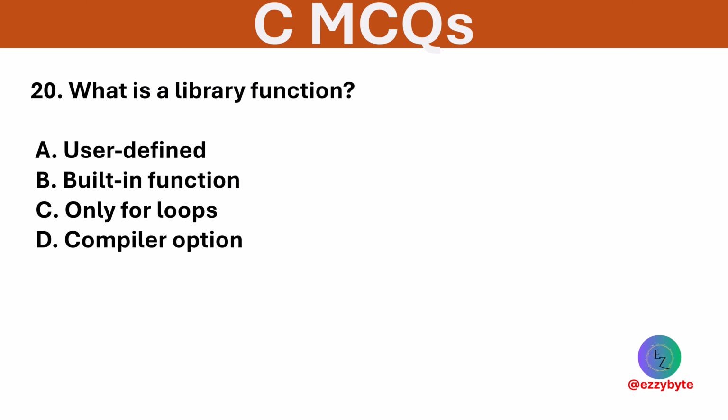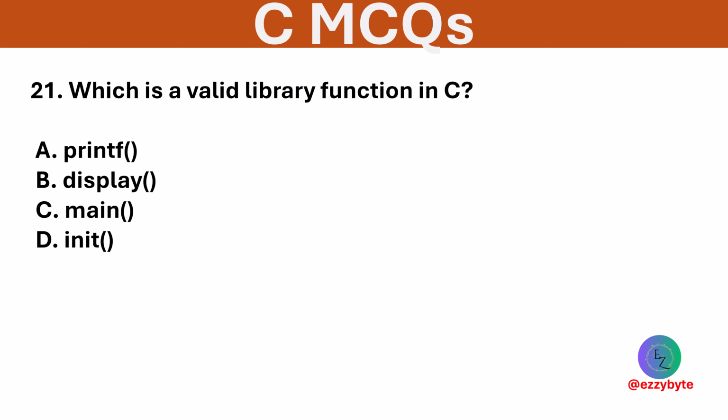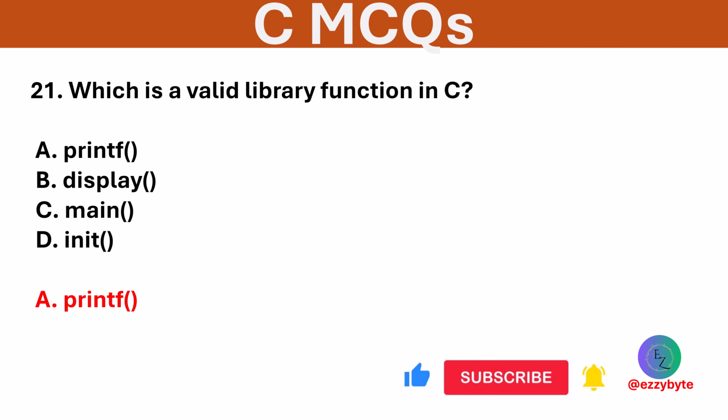What is a library function? Options are user-defined, built-in function, only for loops, and compiler option. Option B is correct. Library functions are predefined functions provided by C libraries. What is a valid library function in C? Options are printf, display, main, init. Option A is correct. Printf is a standard library function from stdio.h.